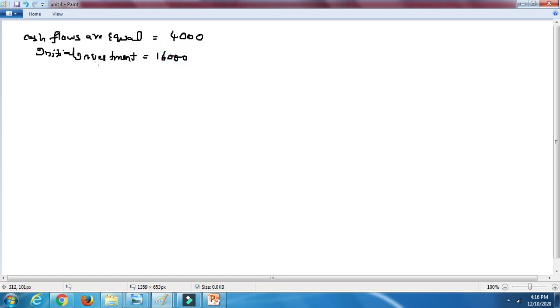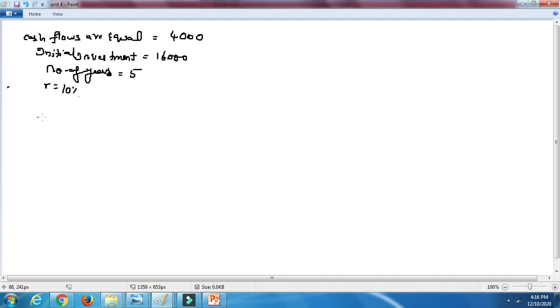The number of years is 5 years, and R is 10%, that is the interest rate given.